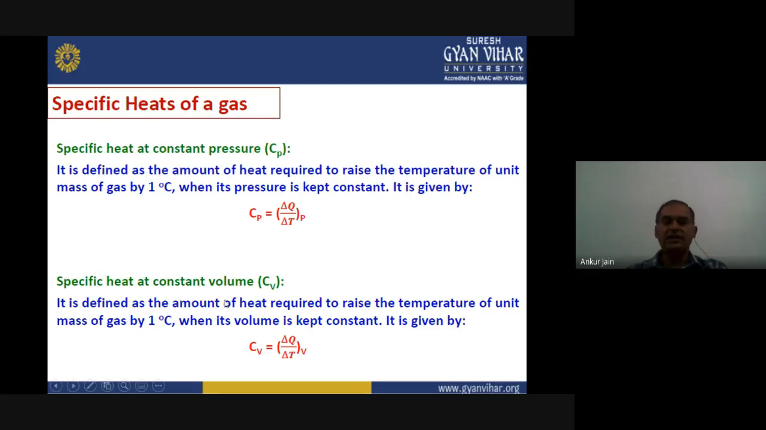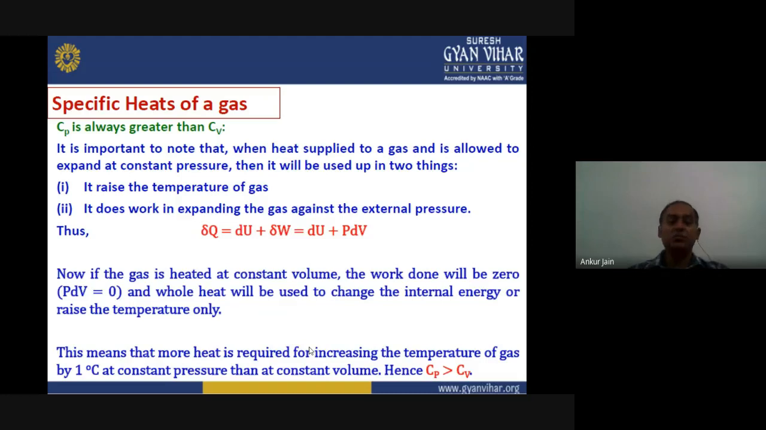Similarly, we can define the specific heat at constant volume. It is defined as the amount of heat required to raise the temperature of unit mass of gas by 1 degree when the volume is kept constant. So Cv can be defined as del Q upon del T at constant volume. Okay, now we have understood two values. We will see which one is more. We can compare the values of Cp and Cv.